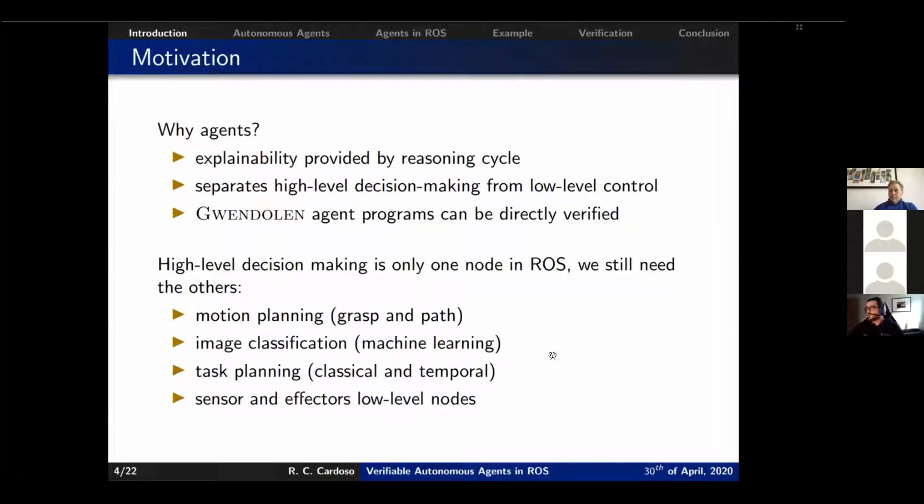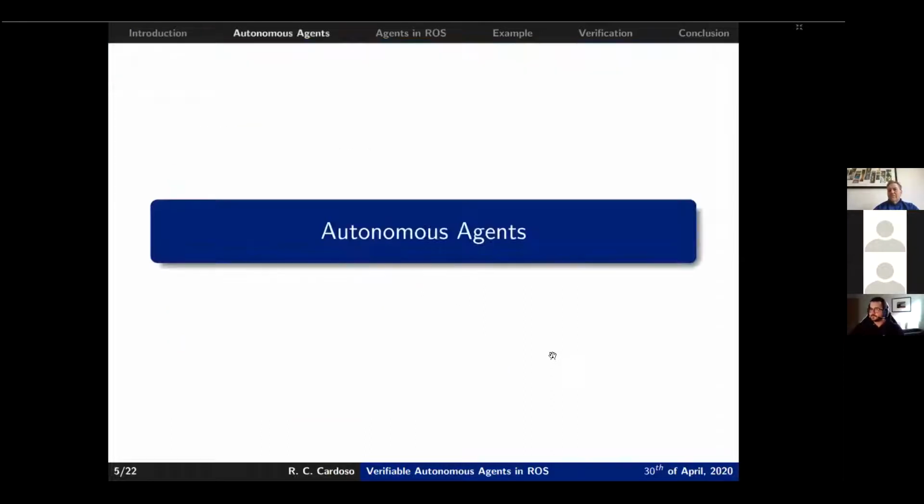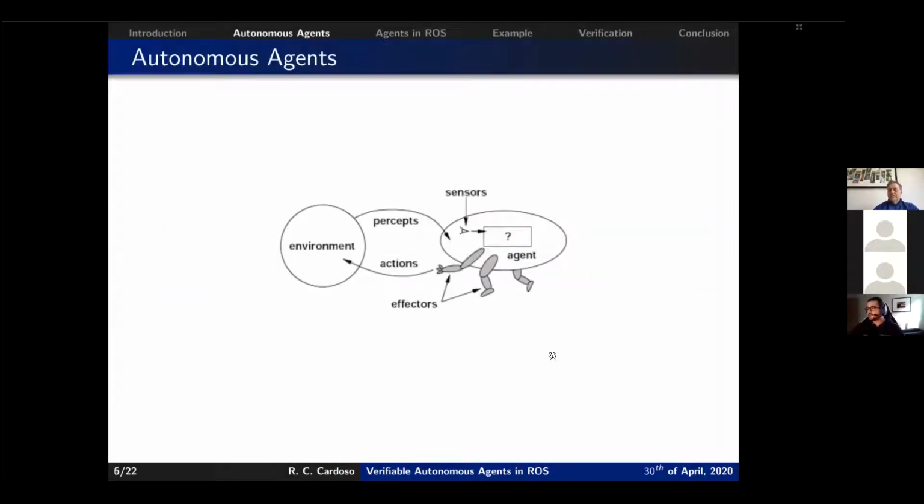But as Michael mentioned earlier, there are several other parts of the system to make it a whole. So decision-making is only a small part of it. We still need all the others, so motion planning, image classification, task planning, and so on. And for each one of those, there will be a wide range of different verification techniques that can be applied to them. But in this talk, I'm going to be focusing only on the agents. So I will give a brief background on autonomous agents.